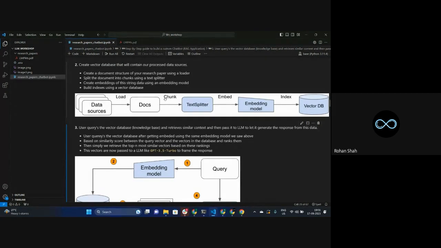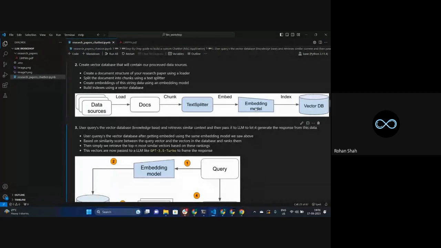Then we have transformed that text data. We have done some kind of transformation, right? And this transformation is what we call augmentation. Augmentation is nothing but taking a particular data and representing it in multiple different ways. That's the reason the A in RAG stands for augmentation. So we are transforming our data from one particular form to another, and that transformation is happening with the help of embedding models.